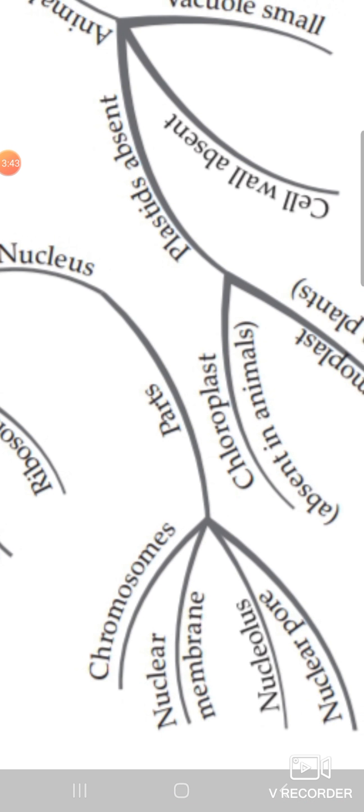Okay, now which are the parts of the nucleus? The nucleus has chromosomes. What are chromosomes? Chromosomes are the genetic material on which genes are present, on which all the codings of any organism are present. Second is the nuclear membrane. The nuclear membrane is the outer covering layer to which all these chromosomes are attached. The third is the nucleolus. The nucleolus is a small round structure present inside the nucleus. And the fourth is the nuclear pore. The nucleus has holes on its envelope through which materials enter the nucleus as well as exit.